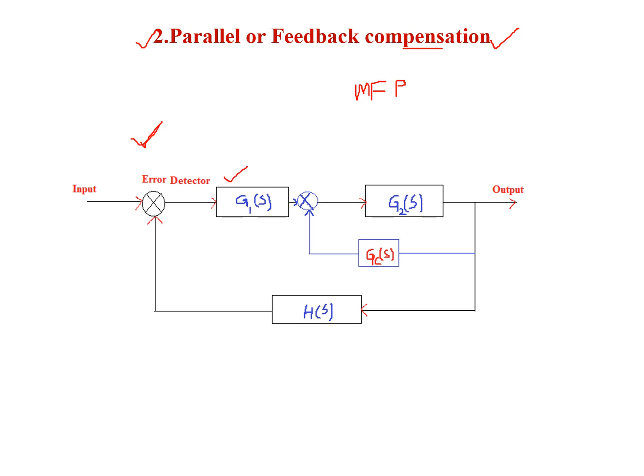Here G1(s) and G2(s) are the forward path gains and H(s) is the feedback path gain, and here Gc(s) is the transfer function or gain of the compensator. This is the minor feedback path and this one is the major feedback path. Here the compensator is connected in the minor feedback path, so this type of compensation is called parallel compensation.